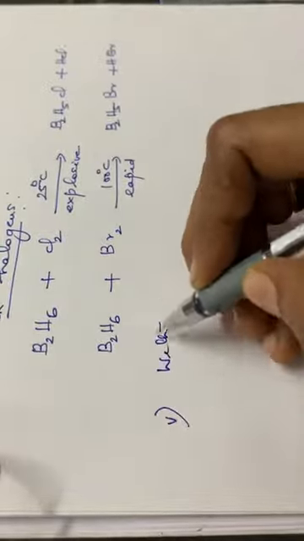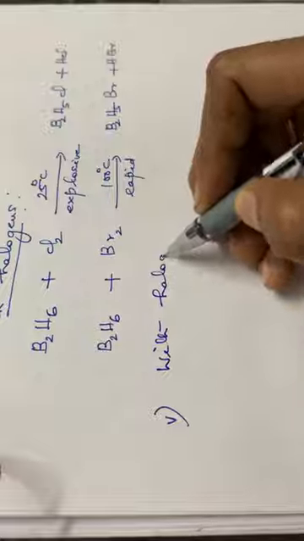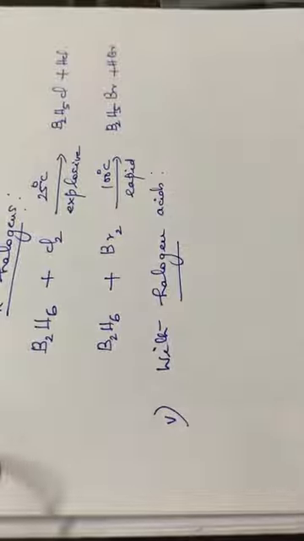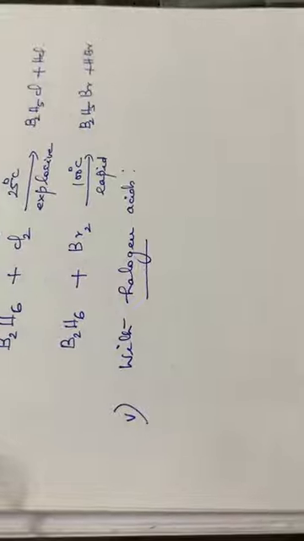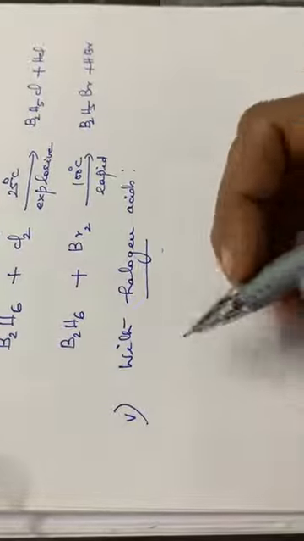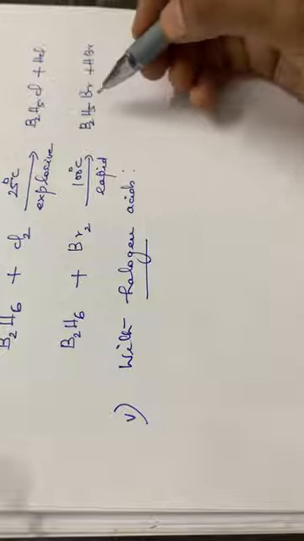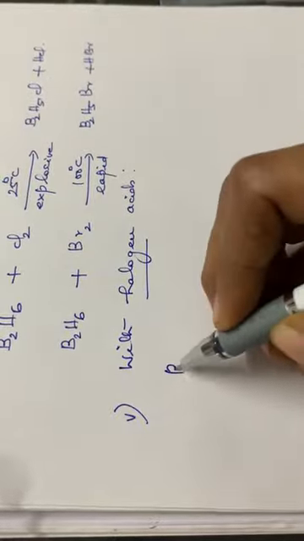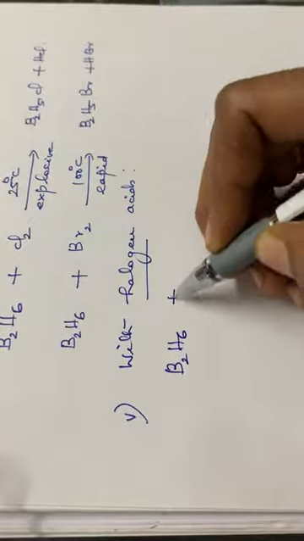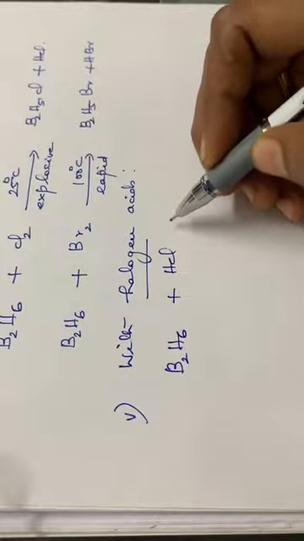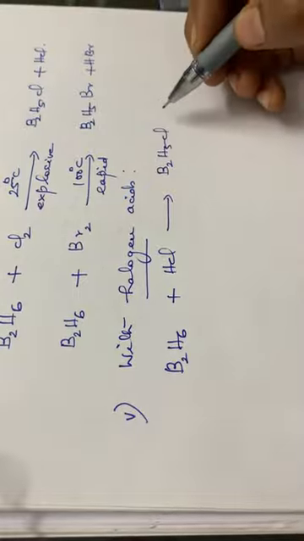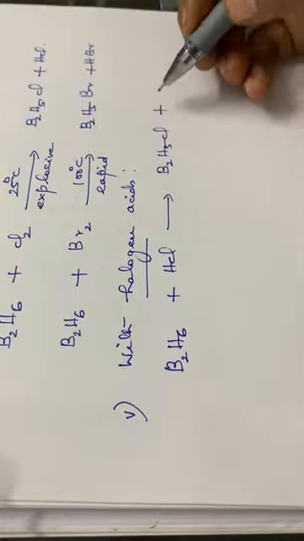Fifth reaction, with halogen acids. See here, with halogen acids, the product will be halodiboranes. This is a haloborane, isn't it? Chloroborane, then bromoborane. So here B2H6 plus halogen acid, means HCl, giving B2H5Cl, a halodiborane, plus H2.